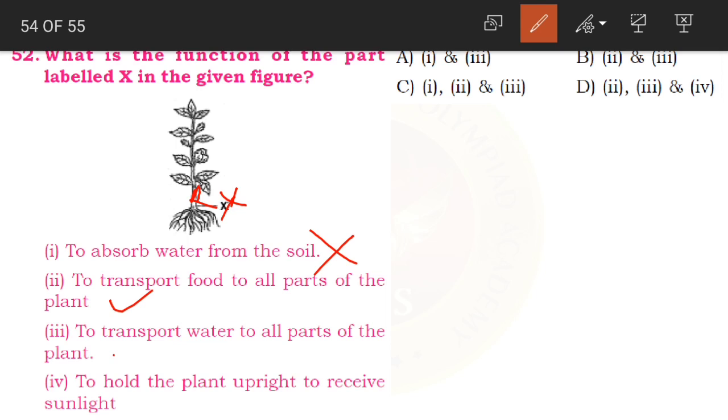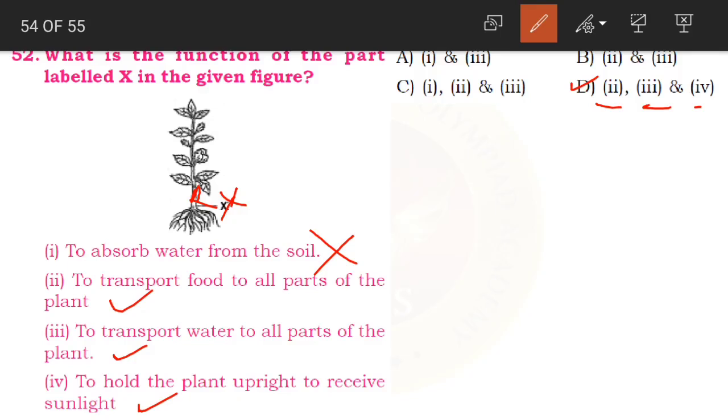To transport water to all parts of the plant, this is also done by the stem. And to hold the plant upright to receive sunlight, yes, it holds the plant straight above the ground level. So even the fourth option is correct. That is why our answer is D option, where you get the second, third and fourth options.